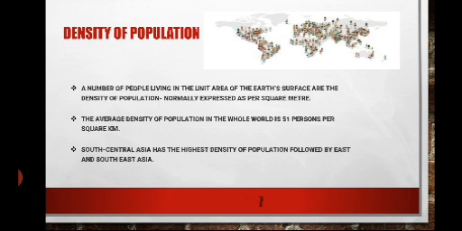And this density of population is measured in terms of per square kilometer. For example, in the world, the average density of population is 51 per square kilometer. And which part of the world has the highest density of population? It is South Central Asia, followed by East and Southeast Asia.